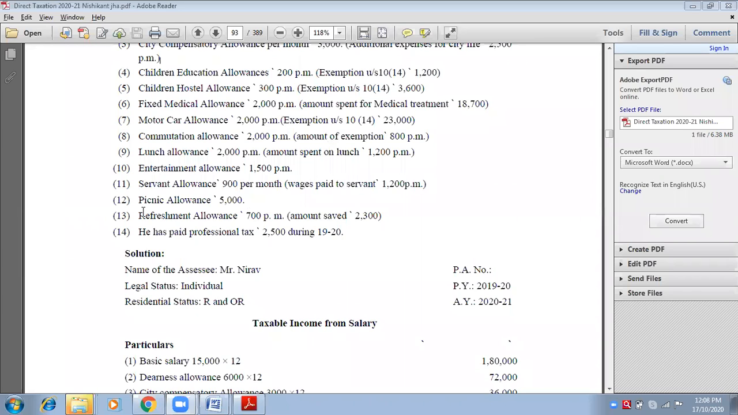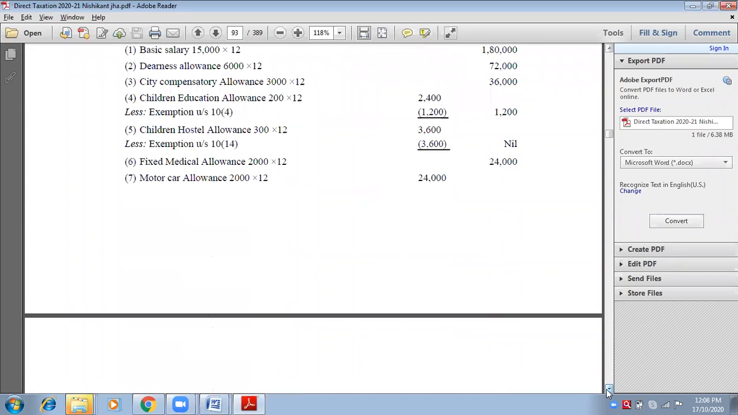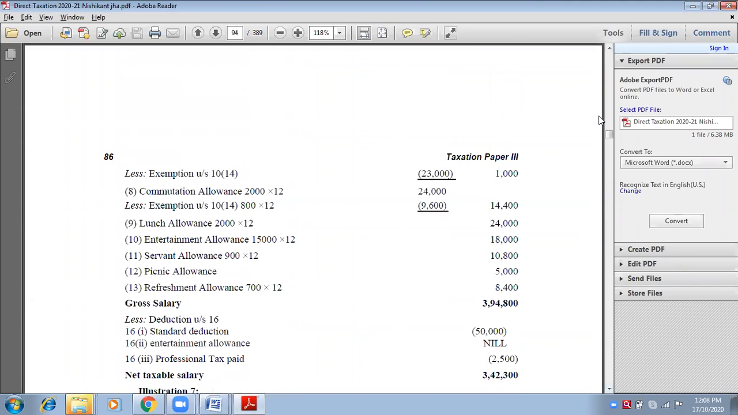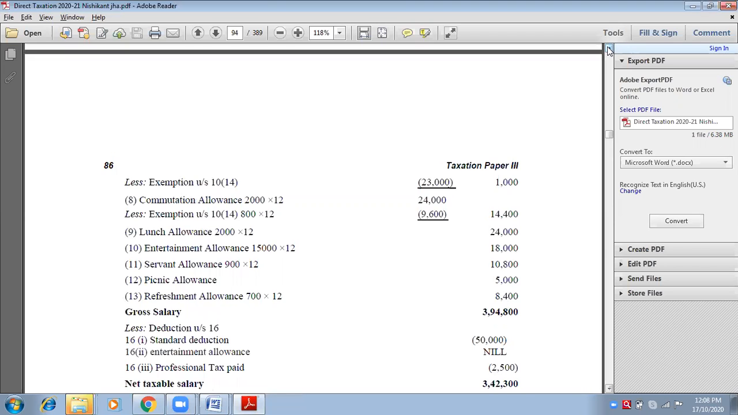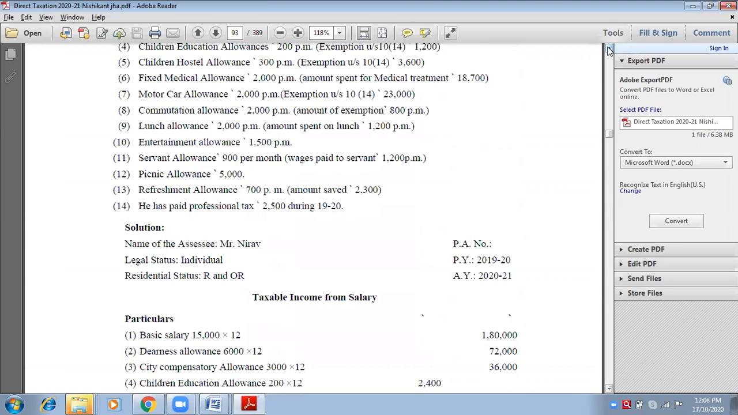Refreshment allowances fully taxable 700 per month. What is the amount of 700 into 12? 8,400. Yes, see it is 8,400. Here 8,400. Very good. 8,400.